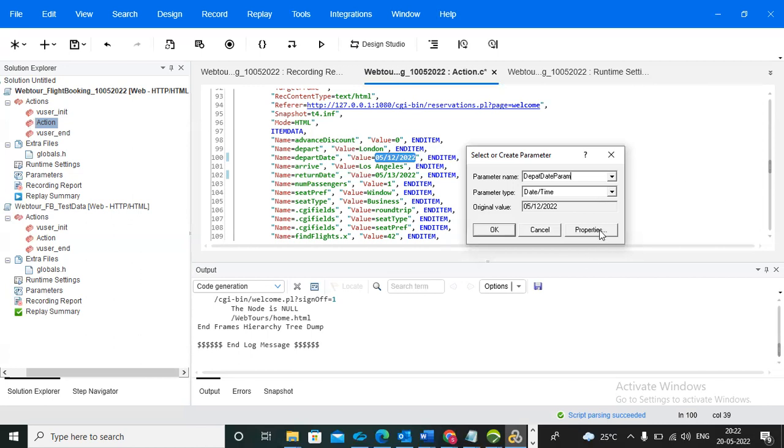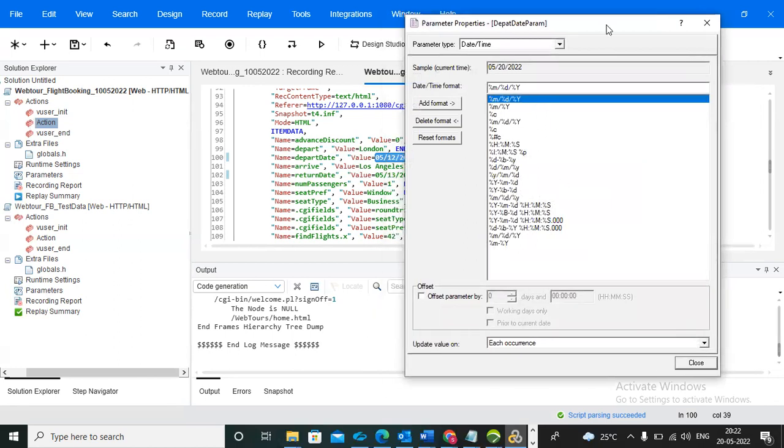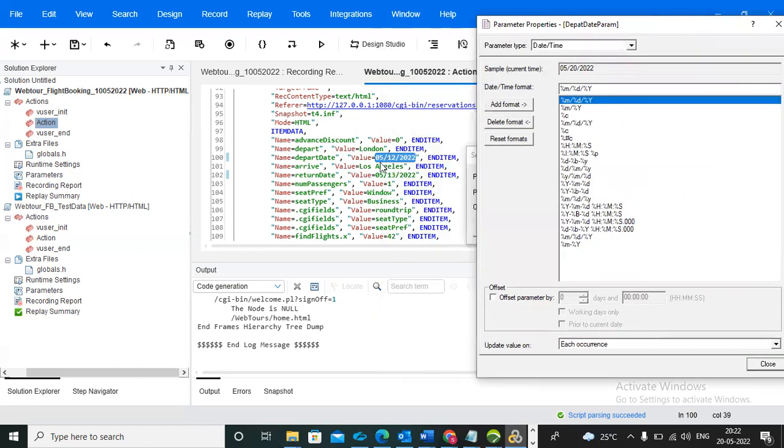And click on properties. Now these are all formats. So what is our format? Month, date, year. Date, month, year will all be formats, depending on what you are picking in the application. You need to select the same format. Here different formats will be there. Is this our format?